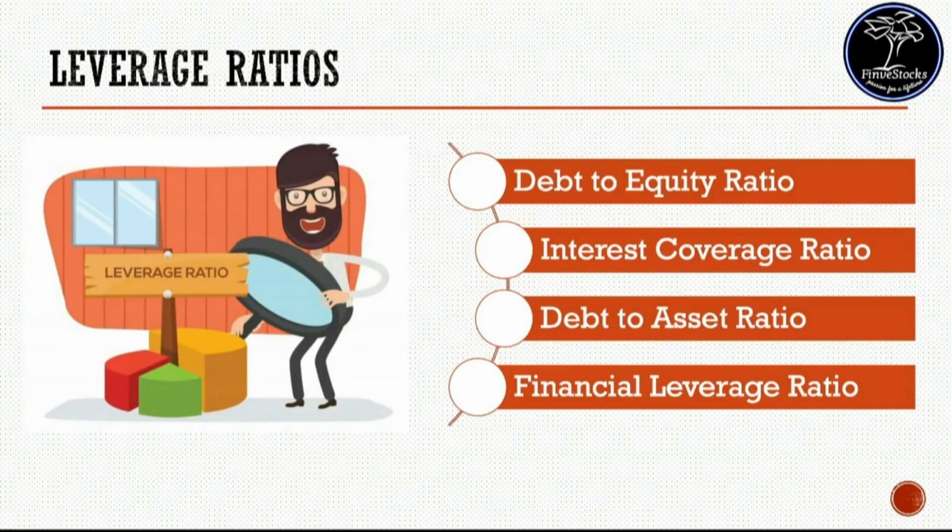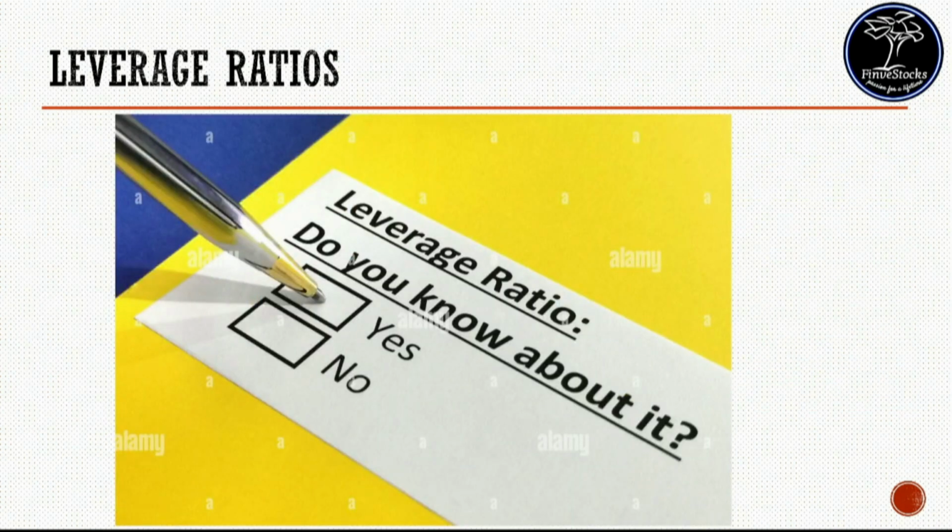In today's video, we will see what is leverage ratio, what are the different types of leverage ratio, and how it is useful in doing fundamental analysis of a stock. Now let's see what is leverage ratio. The term leverage ratio refers to a set of ratios that highlight a business's financial leverage in terms of its assets, liabilities and equity. This ratio shows how much of an organization's capital comes from debt. It's a solid indication of whether a business can make good on its financial obligations.